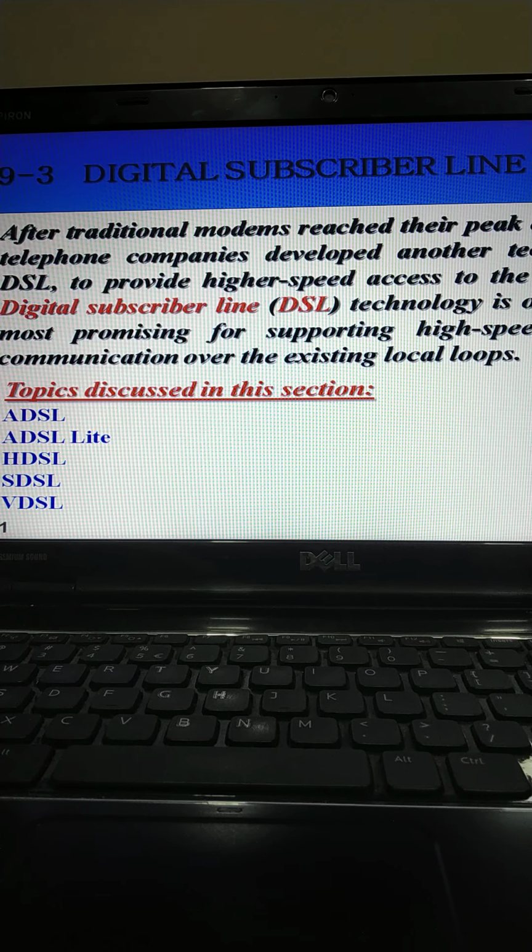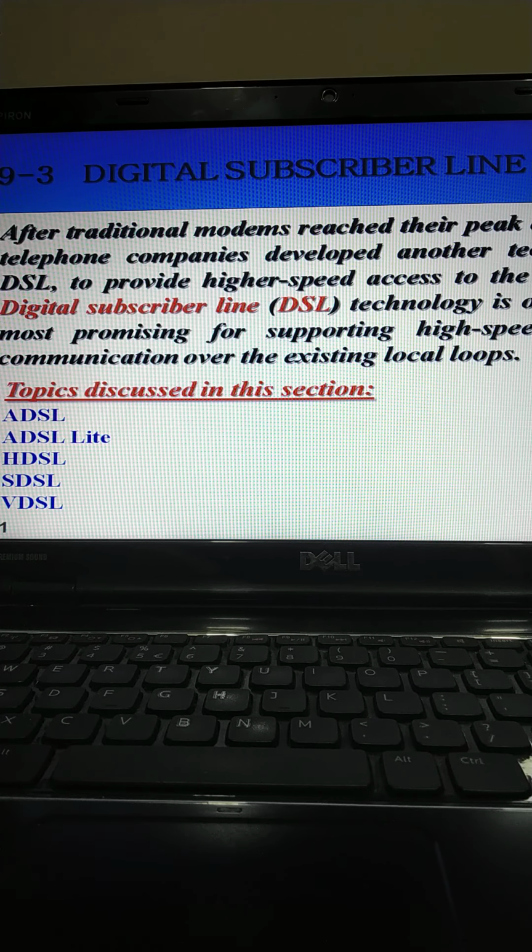Now, after traditional modems reached their peak data rate, the telephone companies developed another technology, DSL, that is digital subscriber line, to provide higher speed access to the internet. DSL technology is one of the most promising for supporting high speed digital communication over the existing local loops.